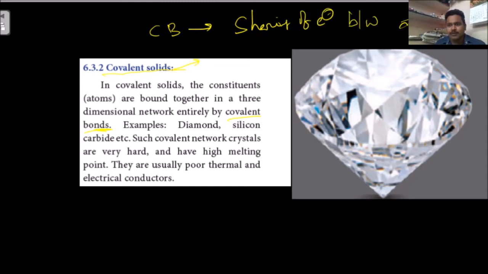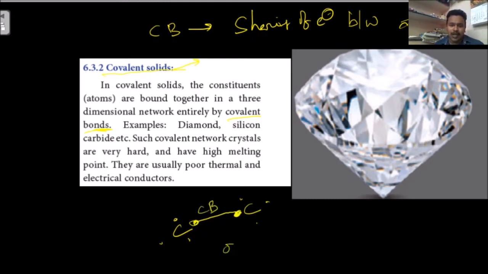What is sharing here? See here, for example, carbon has how many electrons? 1, 2, 3, 4 valence electrons. The other carbon also has 4 valence electrons. These two carbons are sharing this electron, and this electron. So this is a covalent bond.